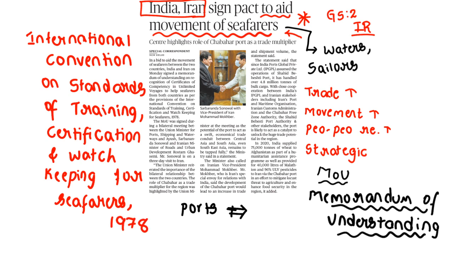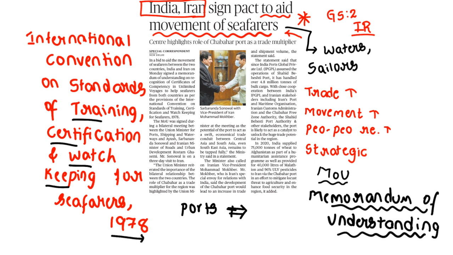This convention provides the training, the certification and the watch keeping, means they keep a constant look over seafarers and they also try to address the problems of seafarers. Clear? This is in 1978.